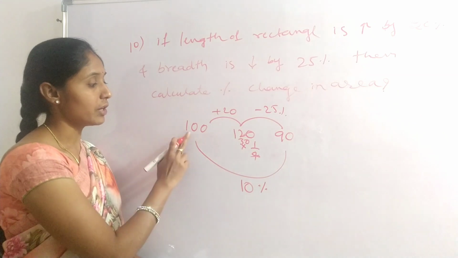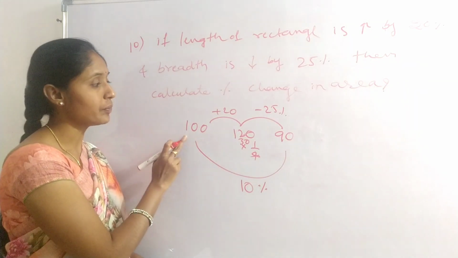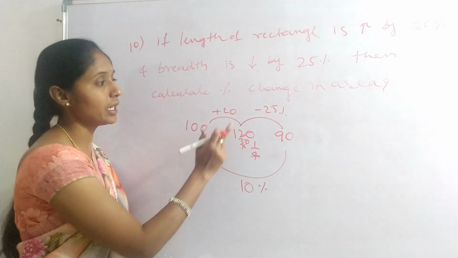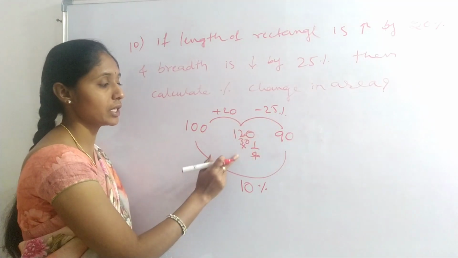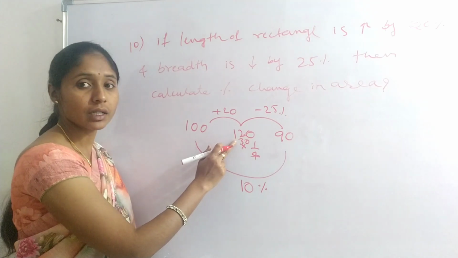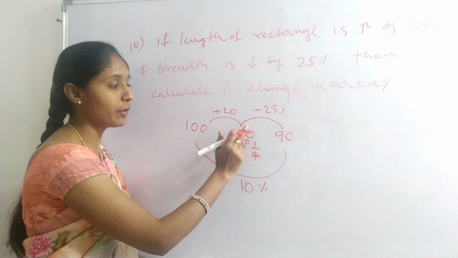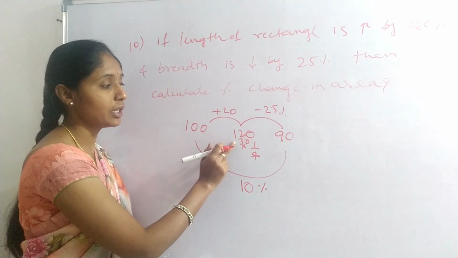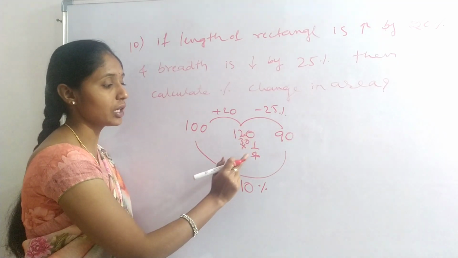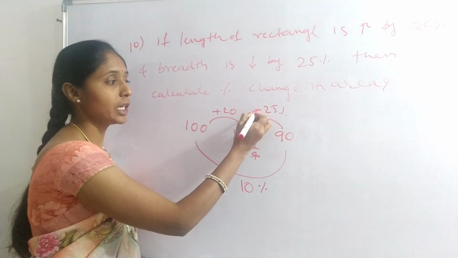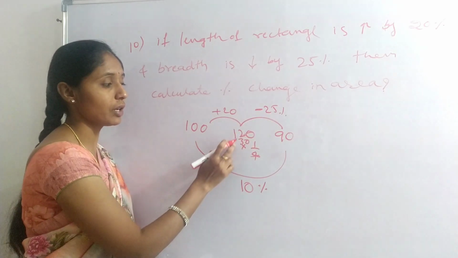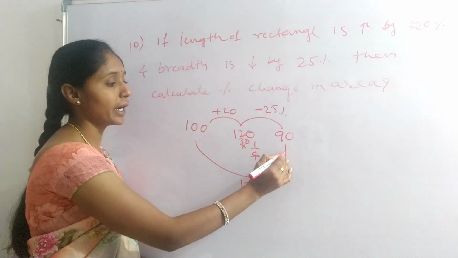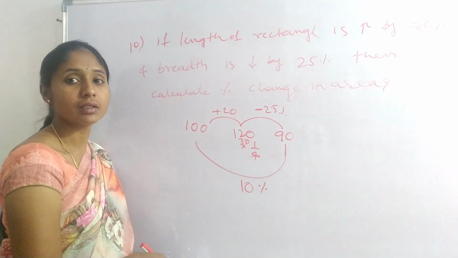Assume it as 100%. Then increase 20%, that is 120. Then again decrease 25%. From this we should calculate the next increment or decrement from here, not from the initial. 120 into 25%, that is 30. Decrement means subtract, 120 minus 30, 90. Initial to final, 10% is the change.